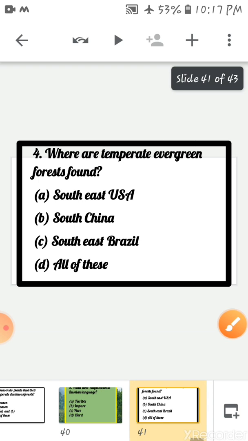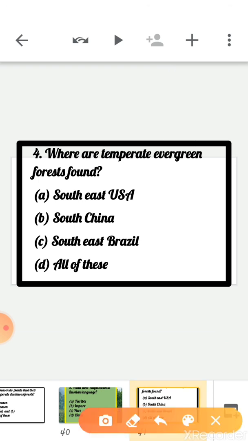Now the next question is, where are temperate evergreen forests found? The options are first Southeast USA, South China, Southeast Brazil, and the next option is all of these. So tell me, where are temperate evergreen forests found?